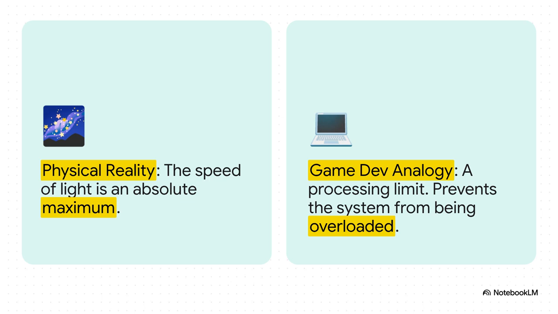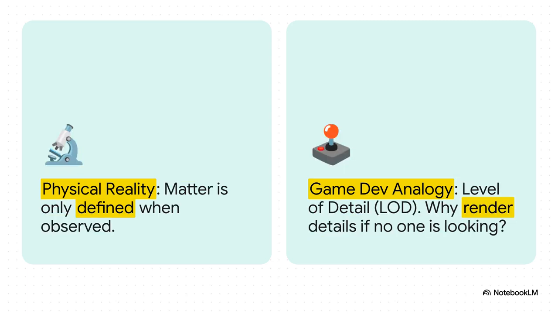You can't let a player move infinitely fast because the game engine needs time to calculate and load the world ahead of them. So the speed of light might just be the maximum processing speed of our universe's computer. And what about reality changing when we look at it?